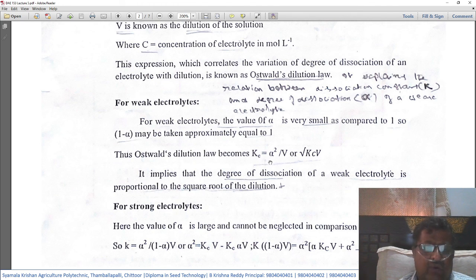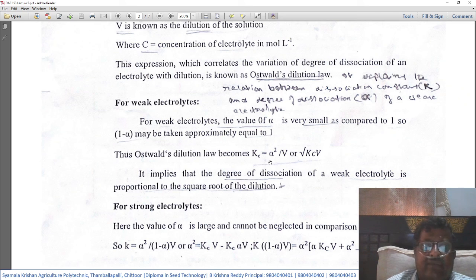So K is equal to alpha square by 1 minus alpha into V. In other words, alpha square is equal to KcV minus Kc alpha V. Then K into 1 minus alpha into V is equal to alpha square, so alpha square plus alpha KcV minus KcV is equal to 0.